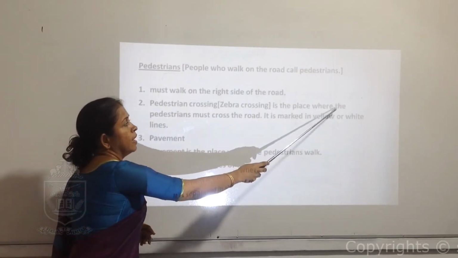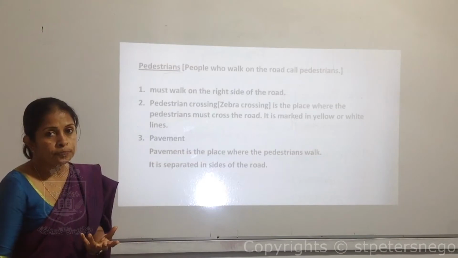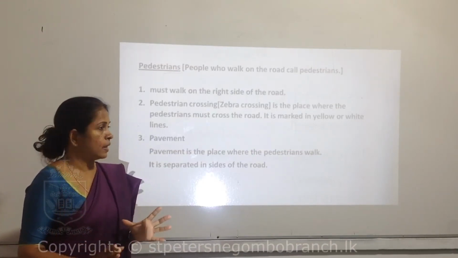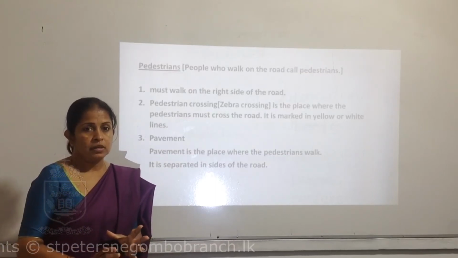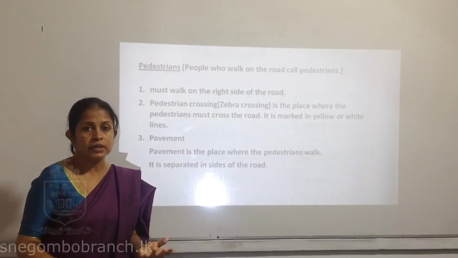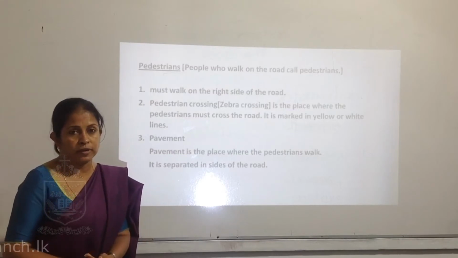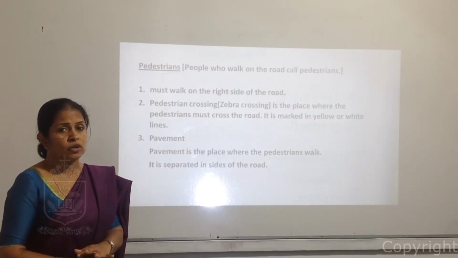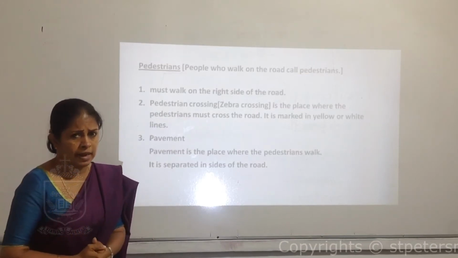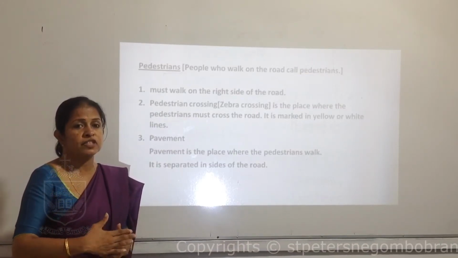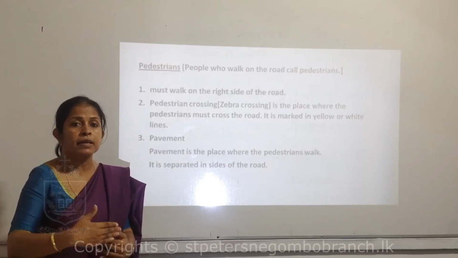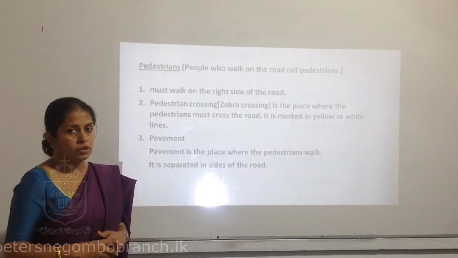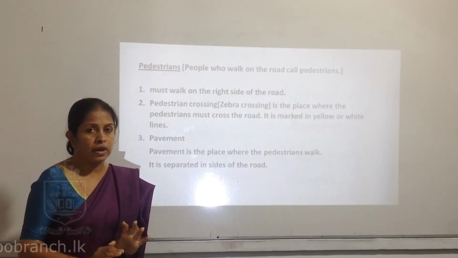It's where we have to cross the road every time. We can't just cross wherever we want. It's really dangerous. Anytime we can be knocked by a vehicle. So every time we have to find the zebra crossing as much as we can. Some people use the road to cross even when the zebra crossing is a few feet away, but it's not the right thing to do.